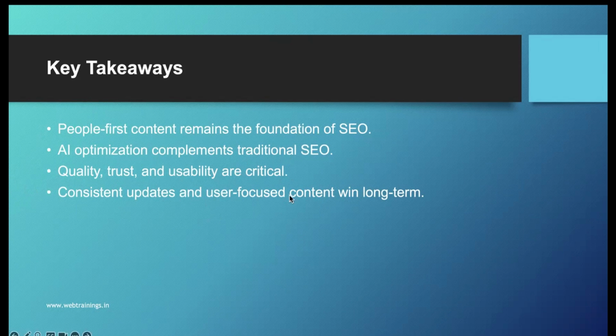And consistent updates and user-focused content win long term. I have personally seen this in the past. I had many outdated articles. I deleted all the outdated articles and updated the content with the latest information and added some new value. Some of the articles have started showing up in search results already. They have jumped up, and we have to wait and see for the next 1 or 2 weeks whether AI will also pick up that content or not. So this is the overall document. I have shared the document link in the description as well. Please read it. You will get a clear understanding of what exactly Google is doing.